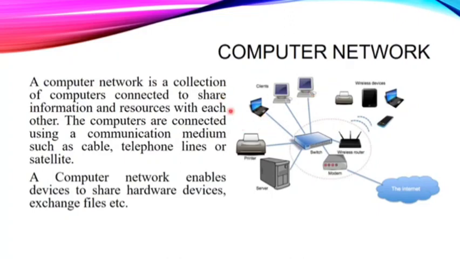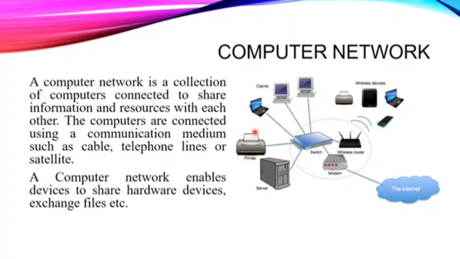Now let's read this. A computer network is a collection of computers connected to share information and resources with each other. The computers are connected using a communication medium such as cable, telephone lines, or satellites. A computer network enables devices to share hardware devices, exchange files, etc. It simply means that a computer network is a collection of devices or computers with the help of which we can share information or other resources.